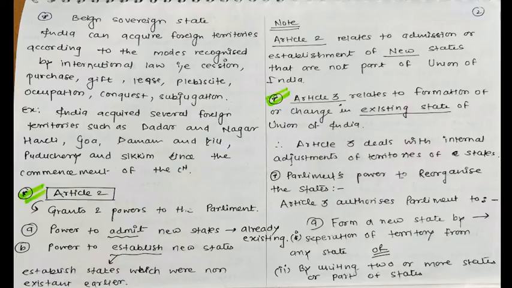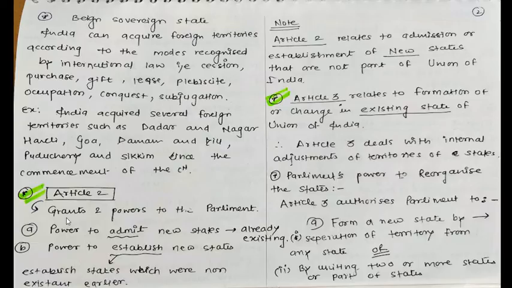And the second power is the power to establish a new state, that is, to establish a state which was not existent earlier.